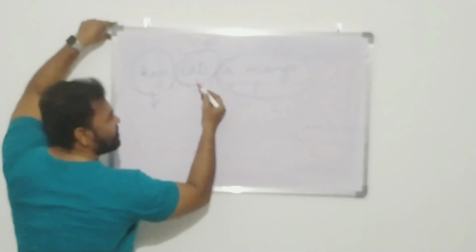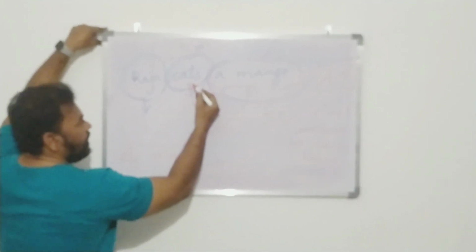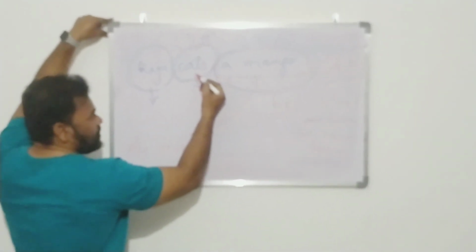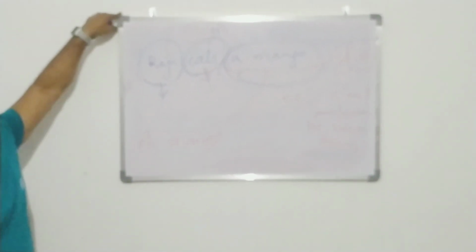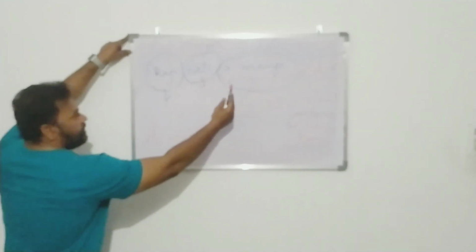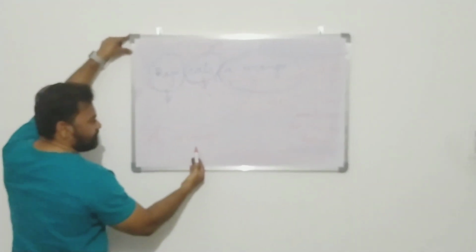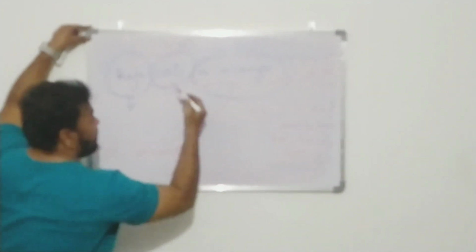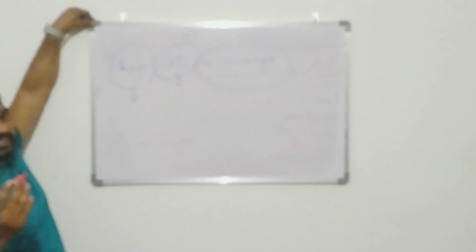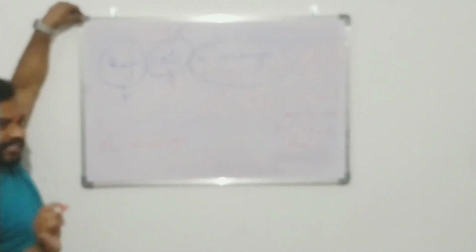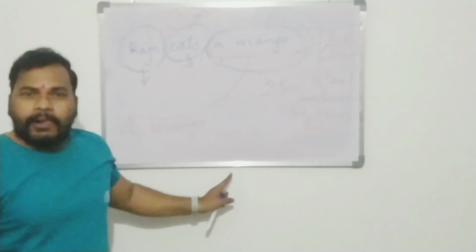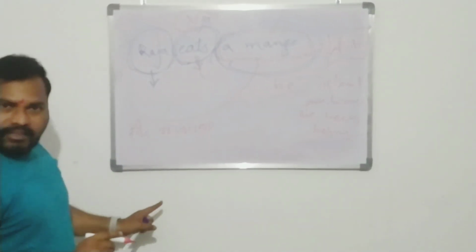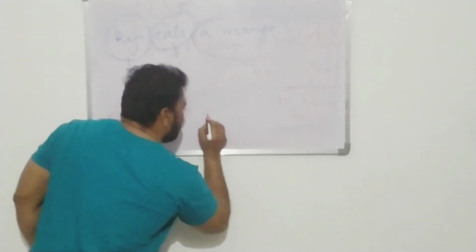Now here we have to look at this sentence, at this verb. What tense is the verb in? This verb is in present tense, so as it is in present tense, we have to write something. The object, a mango, has become the subject in this passive voice. There is a structure, I will let you know later, but now just take an example. A mango: is it plural or singular? It is singular, so we are supposed to write is.